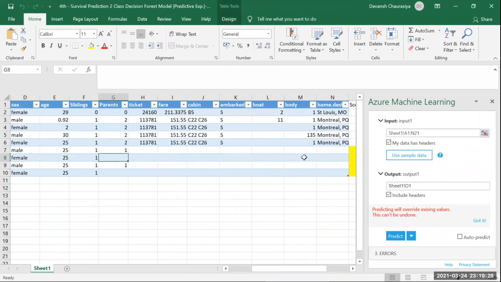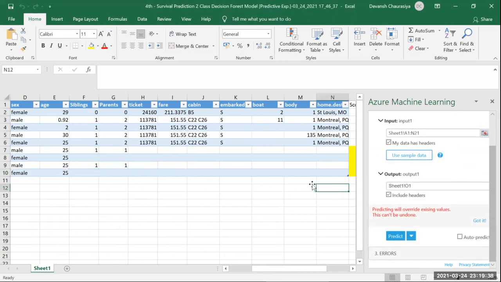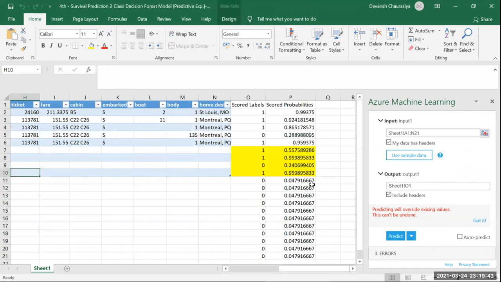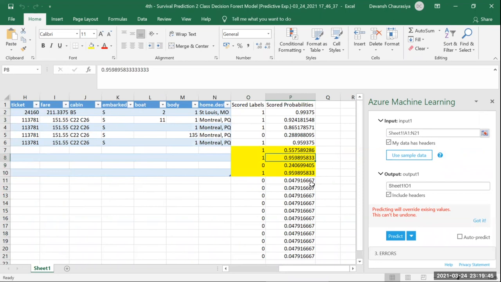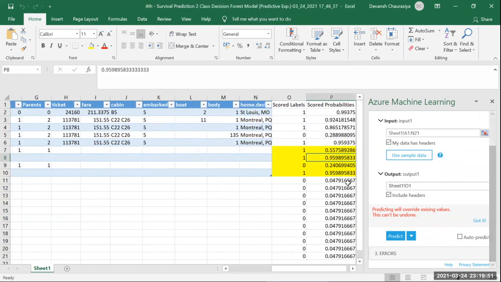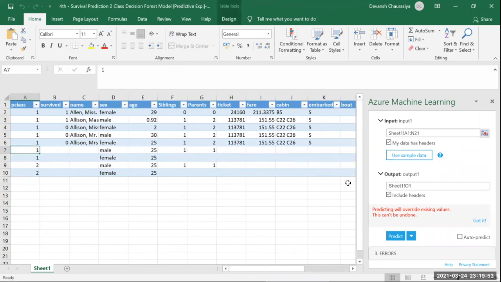What if I remove the sibling? And I click on predict. The chances are further increased. Okay, cool guys. So this is how you have to use this particular model.